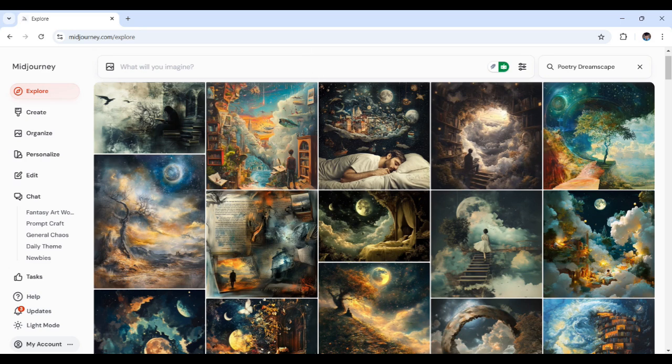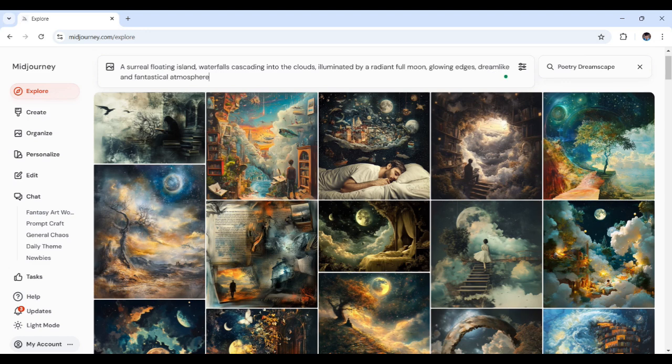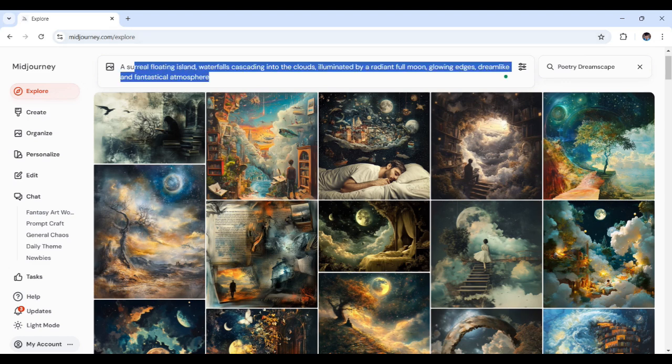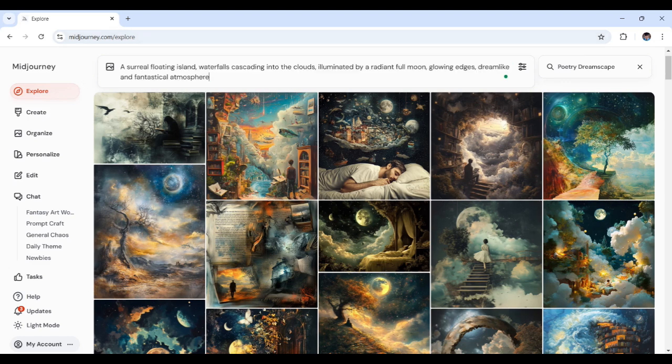Now let me guide you simply. You just craft your prompt together with all the details and then paste it down here. There we go. Simple as that. You see, I want it to be fantastical and dreamlike around the atmosphere. More glowing edges. There we go. Here, what I just stated earlier. And now, once more, let's send this off.